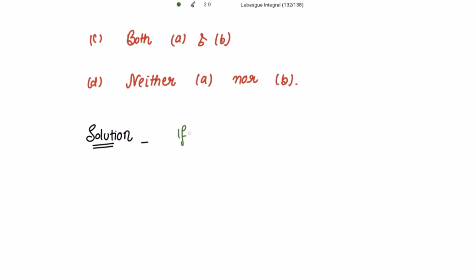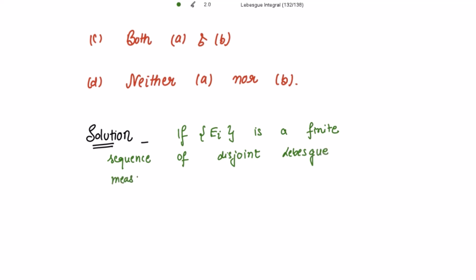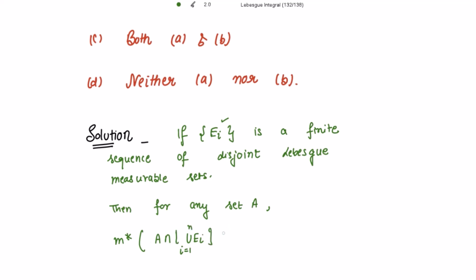Alright, so let's write what is given to us. If E_i is a finite sequence of disjoint Lebesgue measurable sets, then for any set A, we know that the measure of A intersection with the union of this finite number of disjoint sets, i going from 1 to n, is greater than or equal to the summation, i going from 1 to n, of the measure of A intersection E_i.